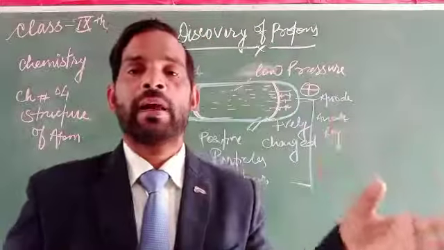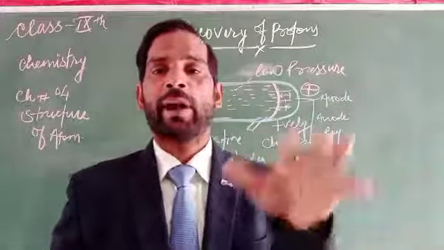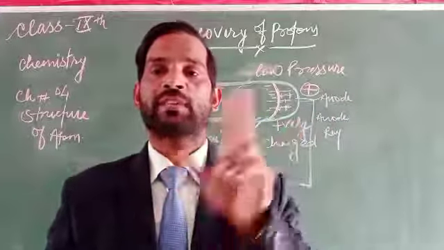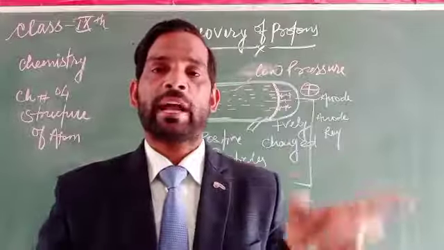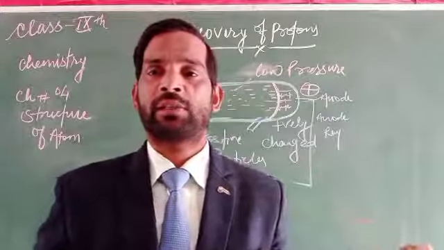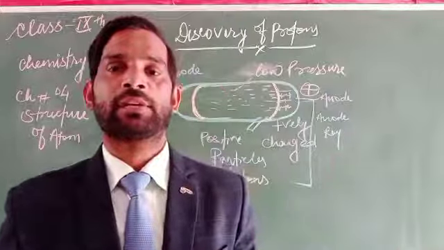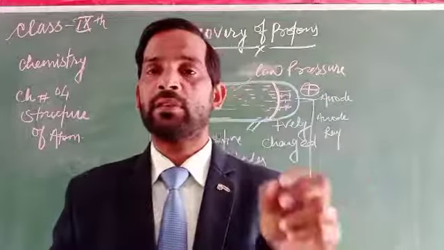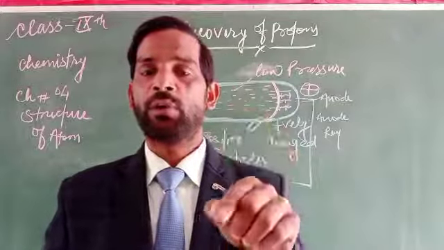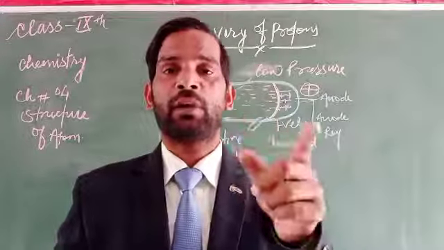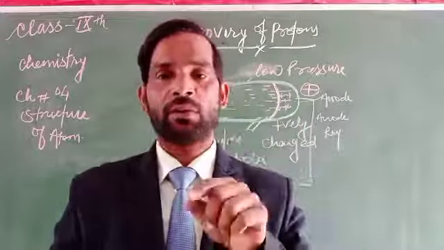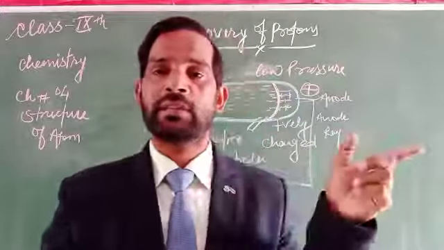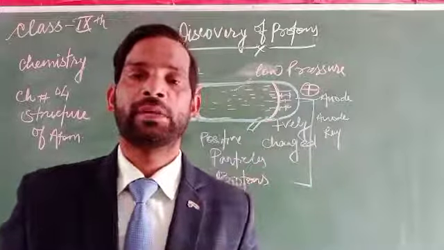So since electrons exist, there might be a positive charge, and we know that electrons and protons are produced. Why? Because at the particular time when the electron was discovered and the proton came into existence, there was no chance of the neutron existing. The neutron could not exist at the particular time when the electron and proton were discovered.